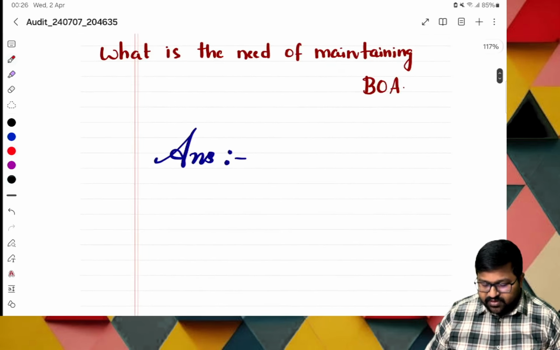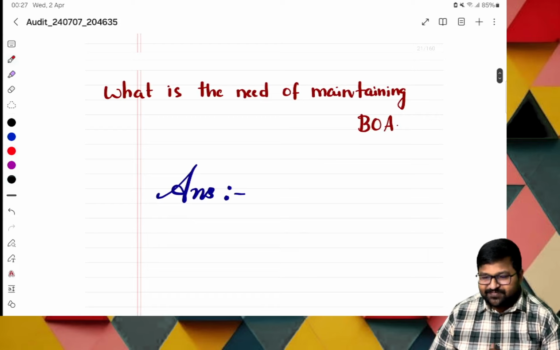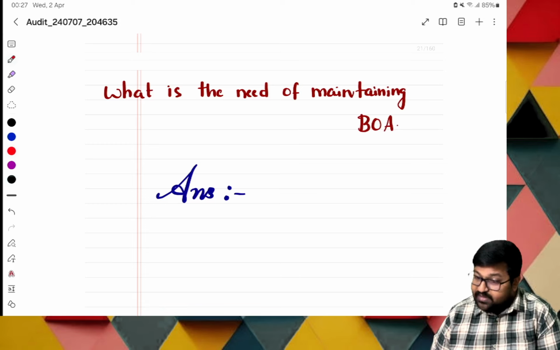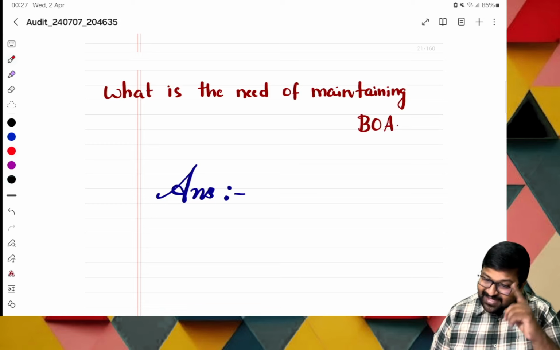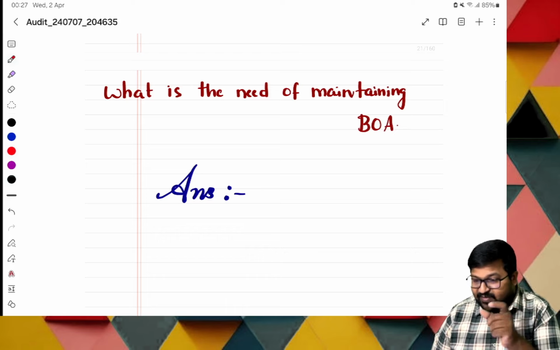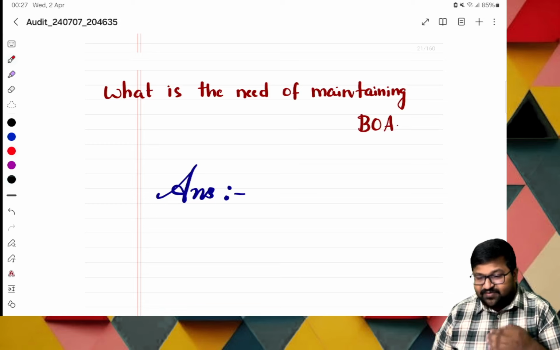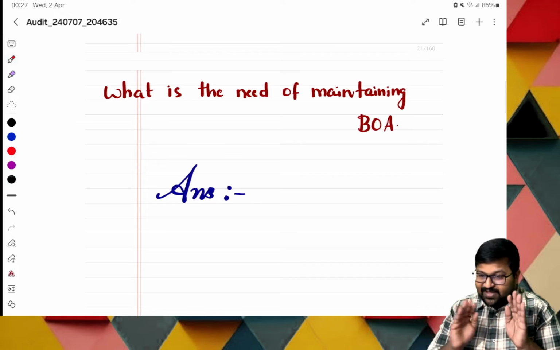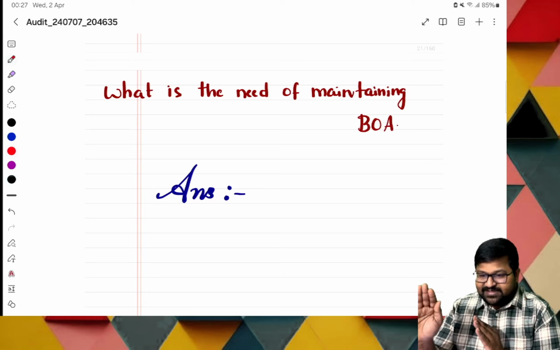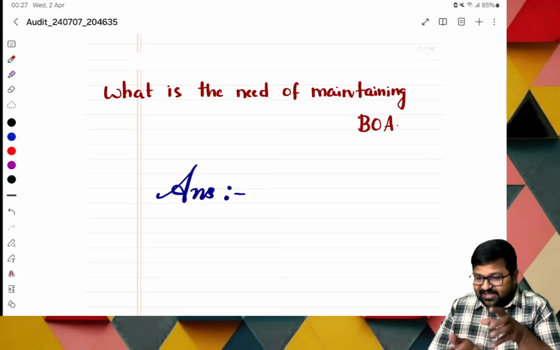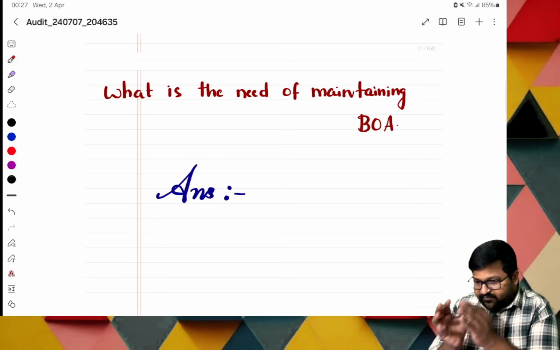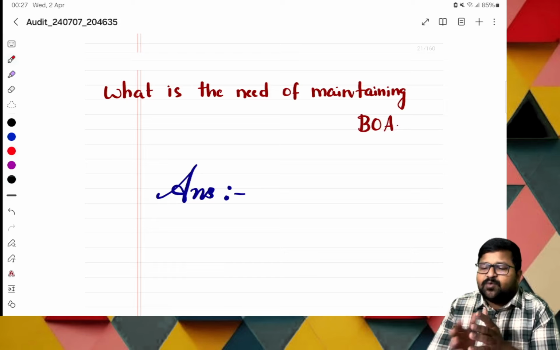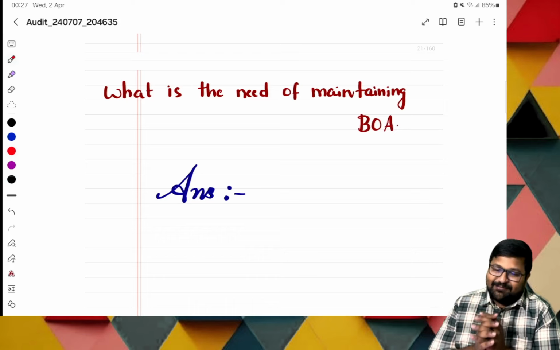Okay. Next, if you go further, what is the need of maintaining books of accounts? That is also important. Whatever we are learning are the basic fundamentals for the entire audit. At the first class, I said something like love is a lie, and then I slowly entered the process. I gave an example of wife and husband, and you and your father. Even a business wants to maintain some sort of information. For example, the wife gave some documents to the husband, and you gave some documents to your father. These are some sort of books of accounts for you. For an organization, the books of accounts are clear.